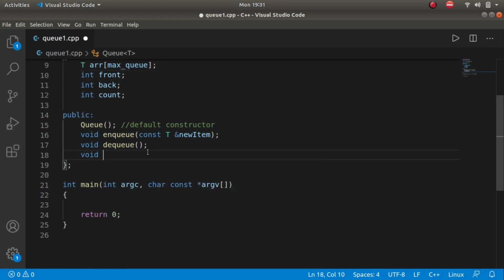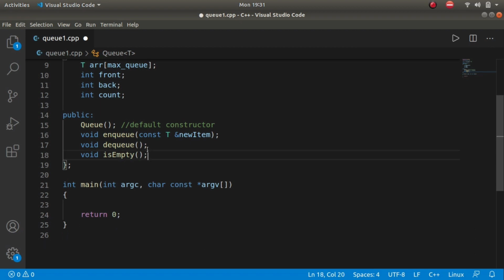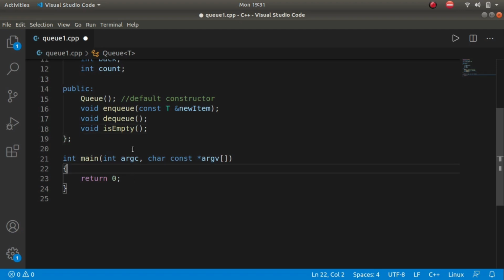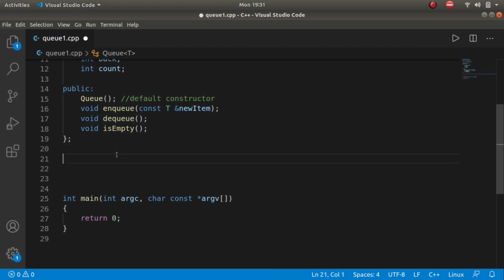Then we have is empty, which checks if the queue is empty. And let's write code for only these three right now, then we will see next operations, because enqueue and dequeue are anyways asked in our question. So this is just a declaration of functions.